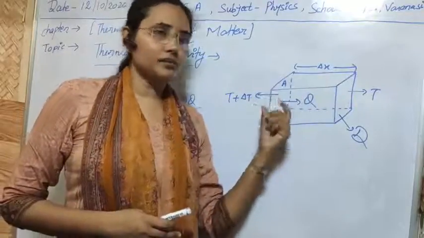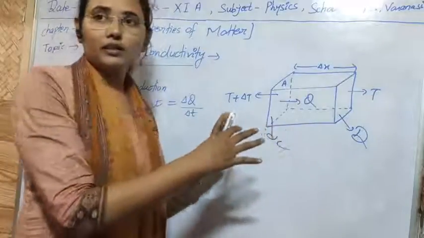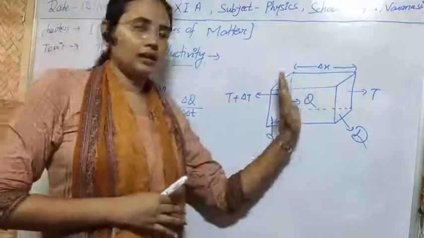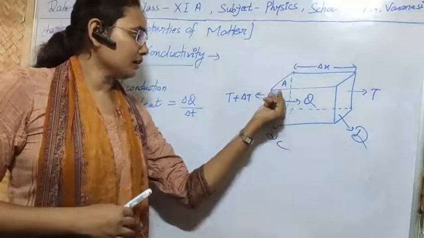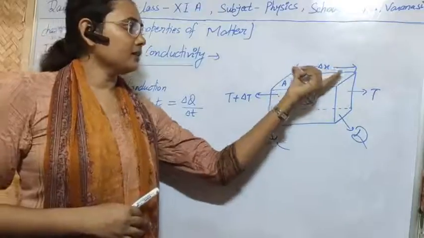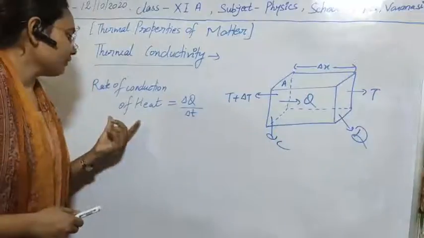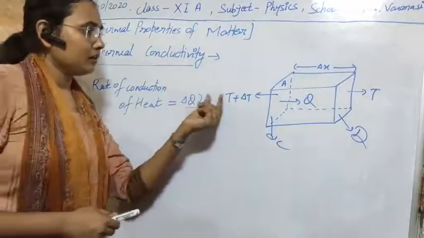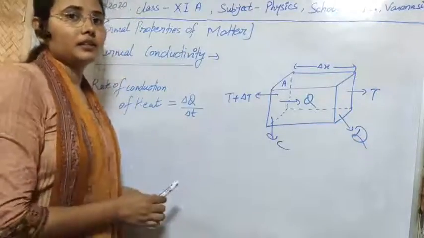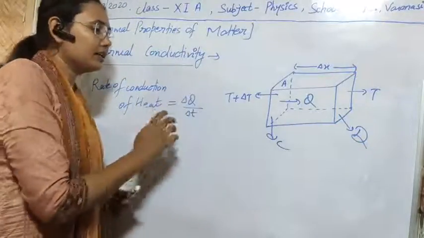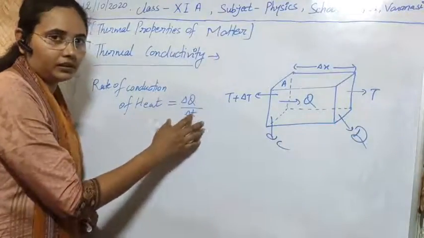Suppose that this is a substance in which heat can easily pass. So I am taking a good conductor of heat here, and these factors are clear to you now. Suppose the area of the phase is A, and the distance between these two phases is delta x. So what will be the rate of conduction of heat? That will be the transfer of heat in time delta t. Suppose there is transfer of heat delta q in delta t time. So the rate of conduction of heat will be simply delta q by delta t.